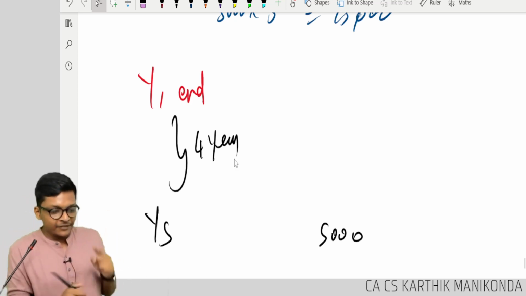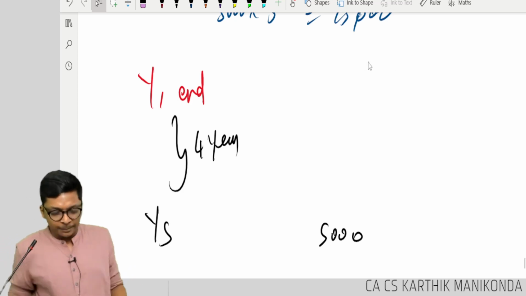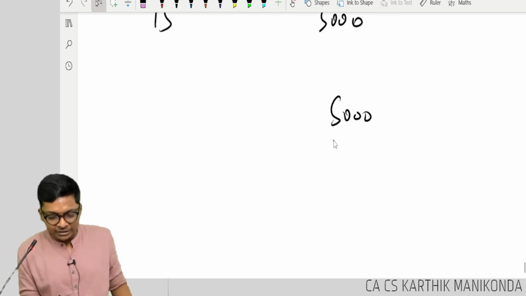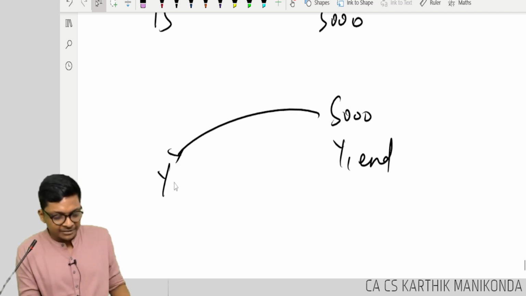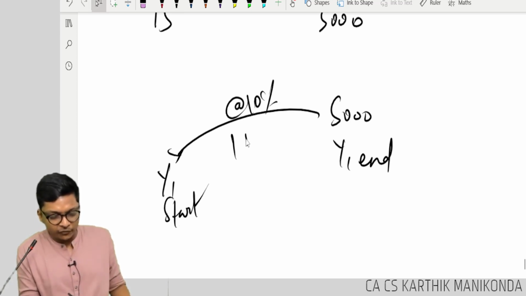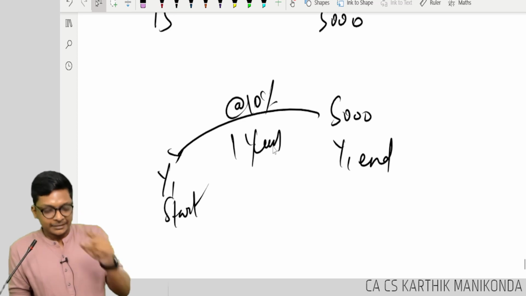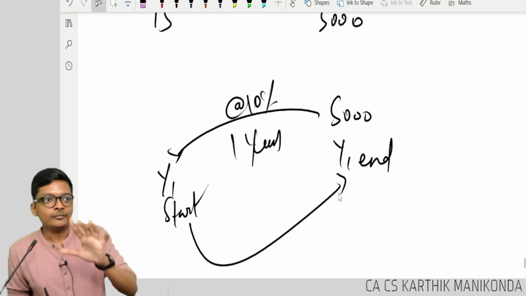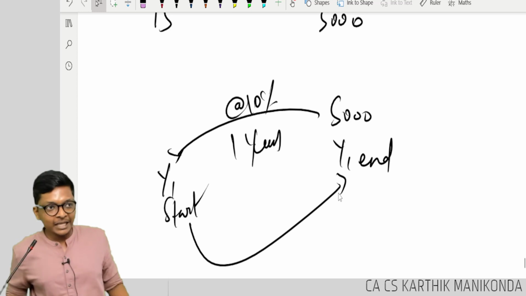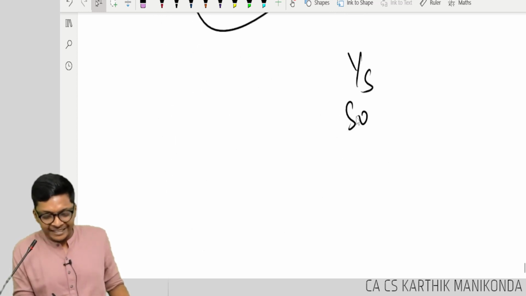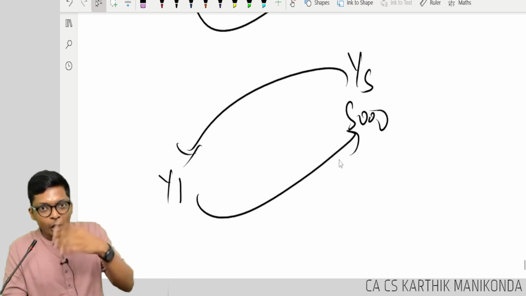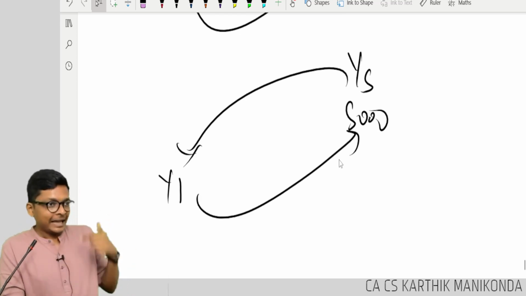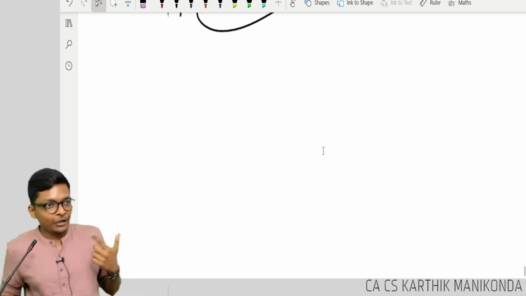Correct? See, if you discount by 1 year, look at this. 5,000 is at year 1 end. If you discount this, it becomes year 1 start. If you discount at 10% for 1 year, that means within 1 year it will again become 5,000. Only if you discount year 5's 5,000 to year 1, it will become 5,000 after 4 years. Are you getting it, guys? I will prove that to you now. Are you getting the logic?